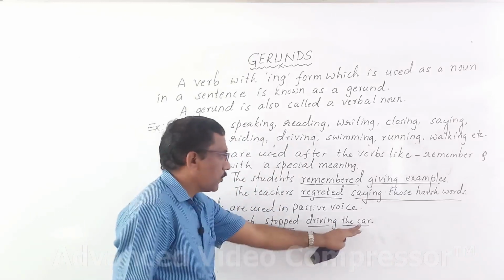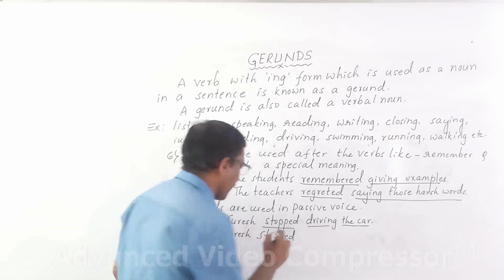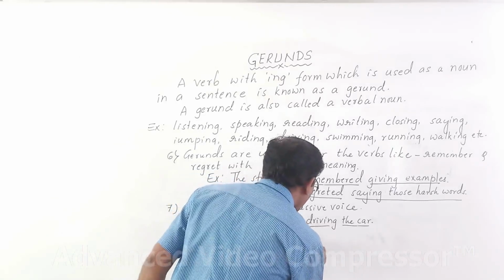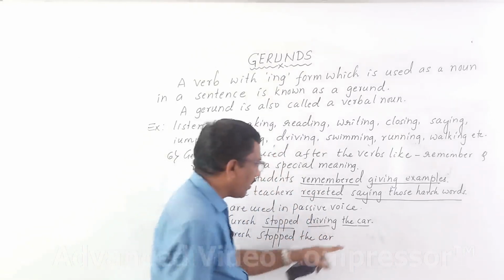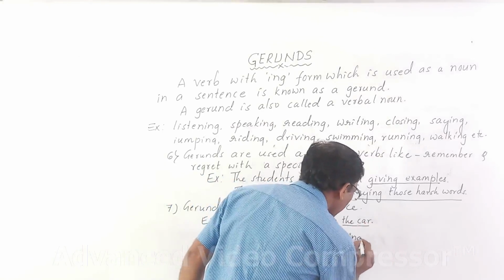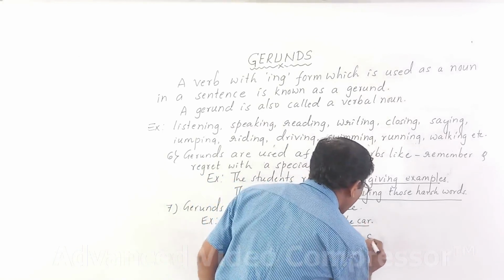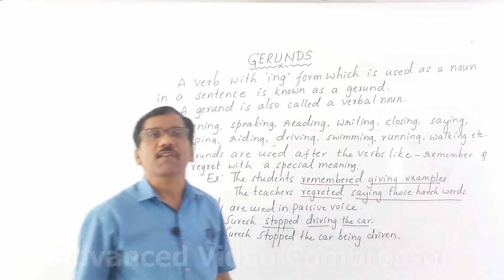Okay, you do one thing. Object of the gerund, you write before gerund here, the car. Then driving should be shifted at last and preceded by being. Being driven. See, gerund should be converted into PPF.